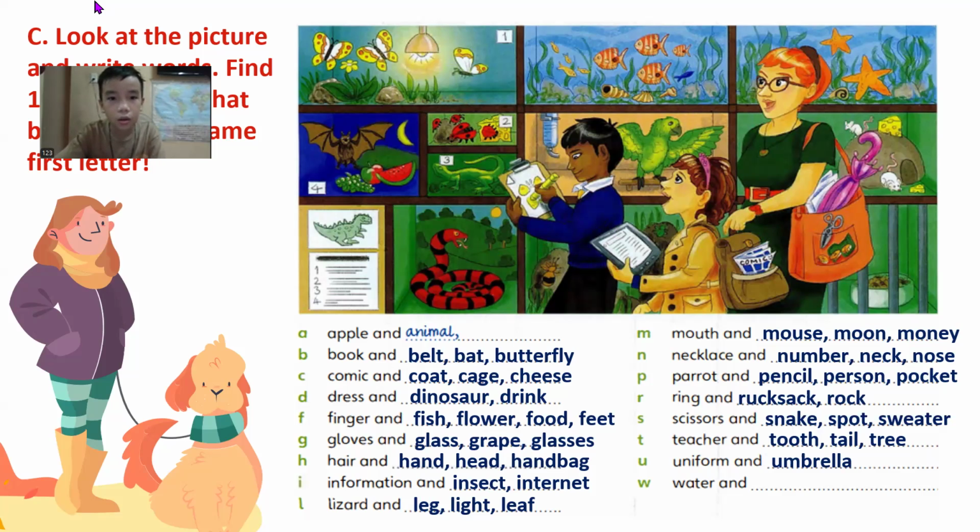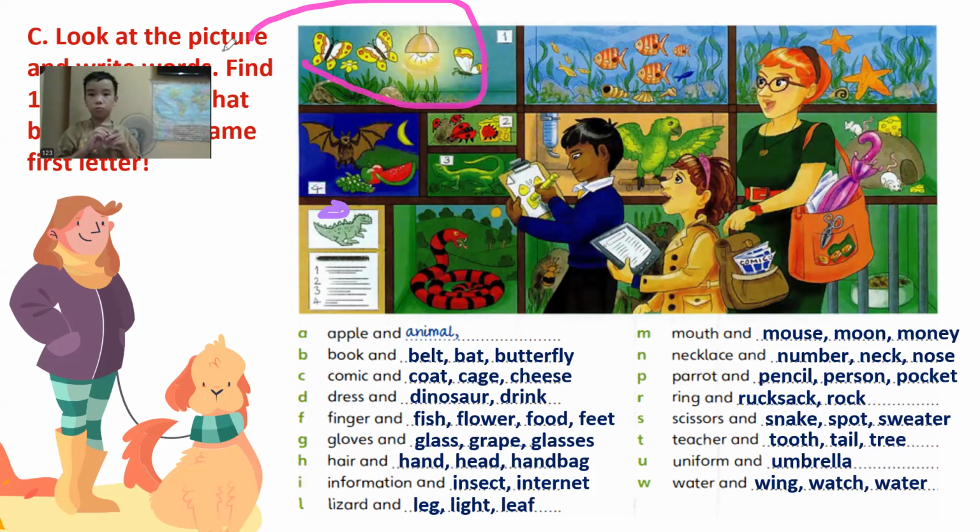Okay. Color. White. There's color white in this picture. Yeah, that's right. White and watermelon. Okay, wings. So yes, some animals in here have wings just like the bat, the butterflies, the ladybugs. Even the parrot has some wings.